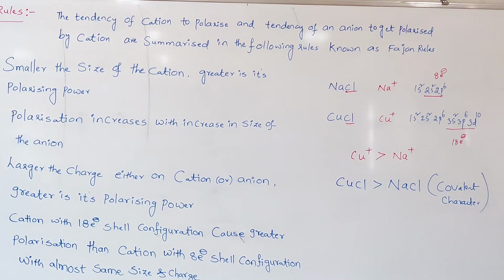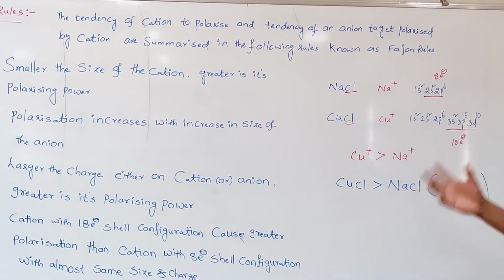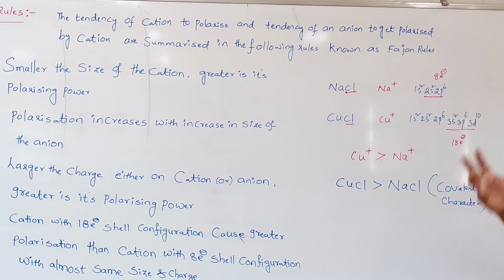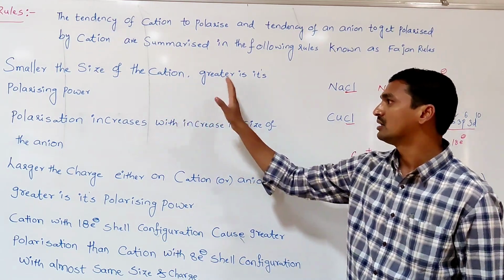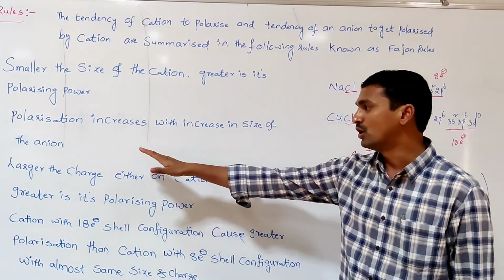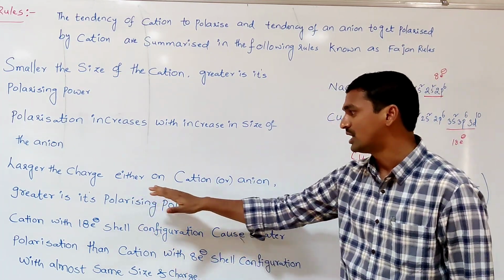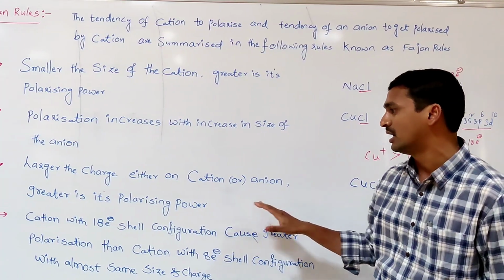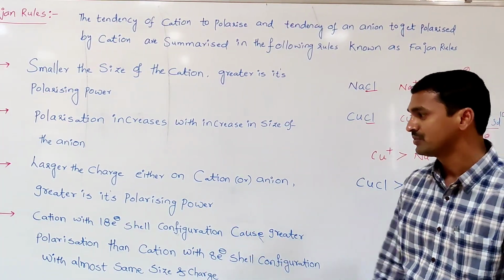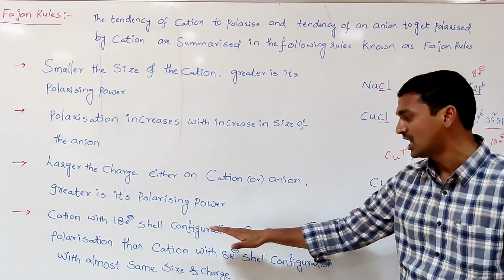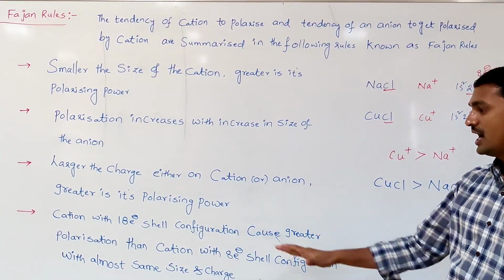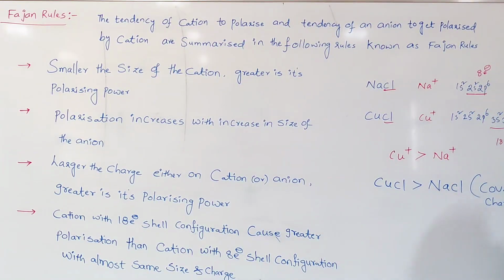So these are some important summarized rules. The rules we call here Fajans rules. Once again, the smaller the size of the cation, the greater its polarizing power. Polarization increases with increase in size of the anion. The larger the charge on either cation or anion, the greater the polarization. A cation with an 18-electron shell configuration causes greater polarization than a cation with an 8-electron shell configuration with almost the same size and charge.